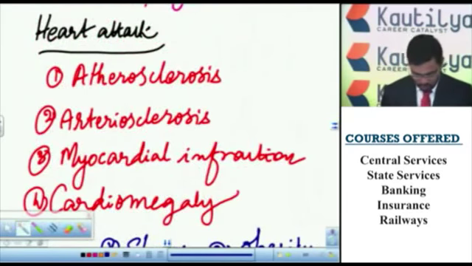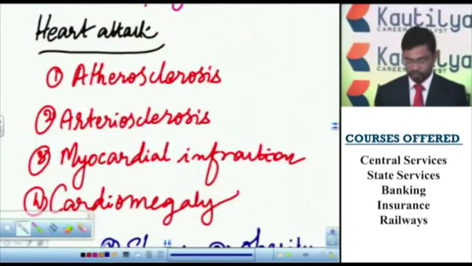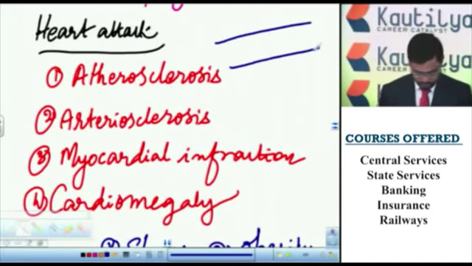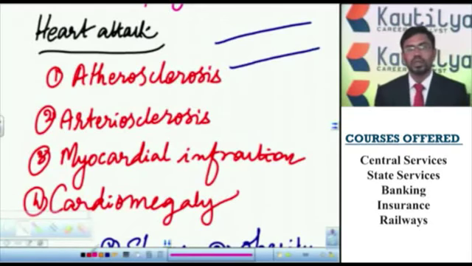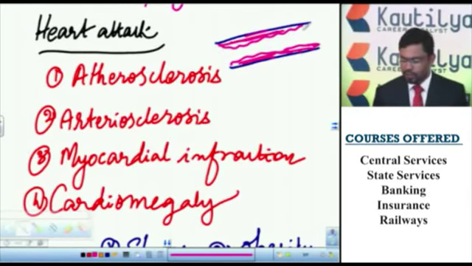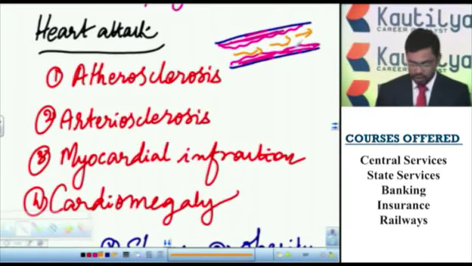Atherosclerosis means, this is a coronary artery, the artery which supplies blood to the heart muscles. When this coronary artery is blocked with fats or cholesterol deposited in its interior, the blood will not be supplied properly to the heart muscles, thereby the heart functioning stops temporarily. This condition is called atherosclerosis.